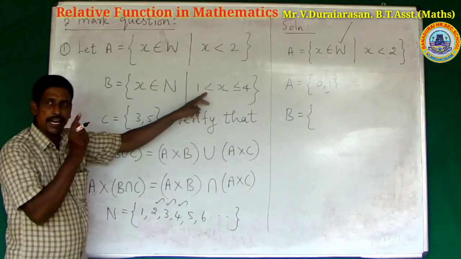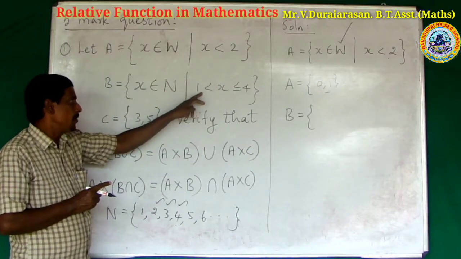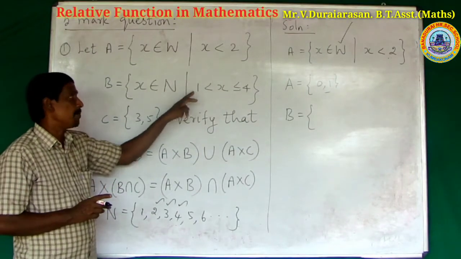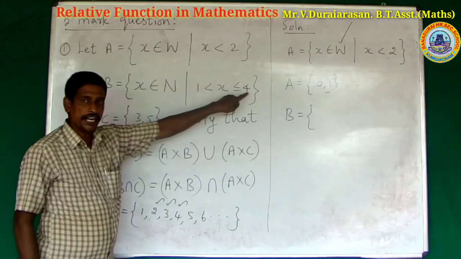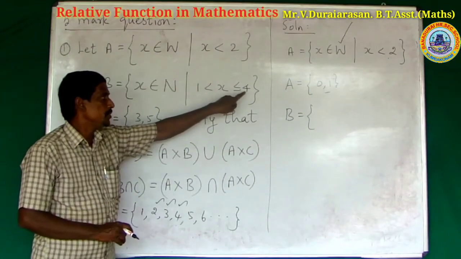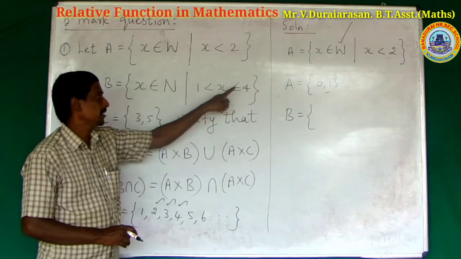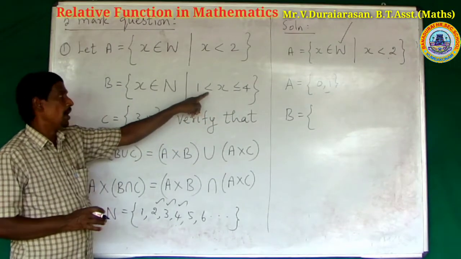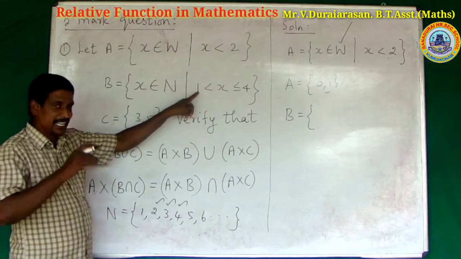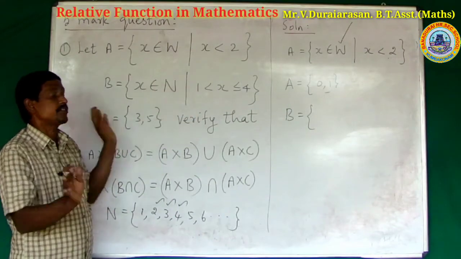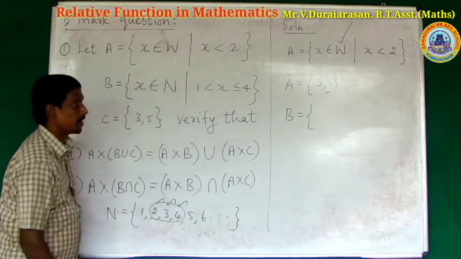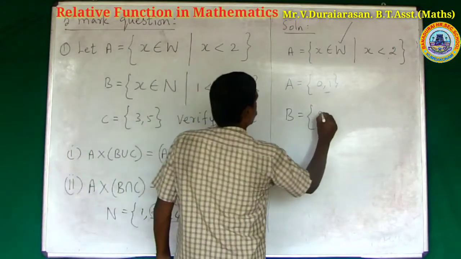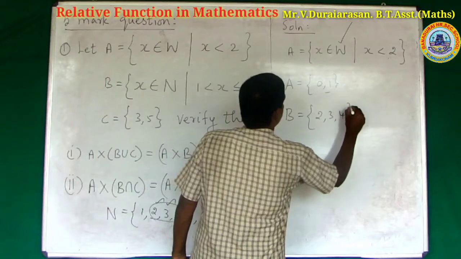Missing the equal symbol means excluding the corner number. Except number 1, including number 4. Equal means including the corner numbers. 1 is excluded. What are the numbers, sir? So 2, 3, 4.